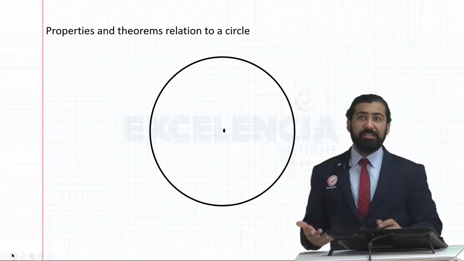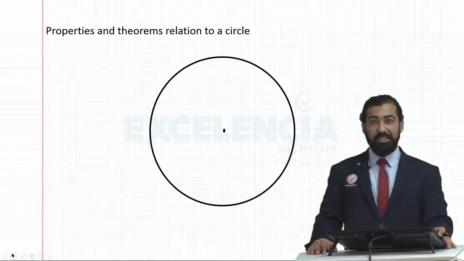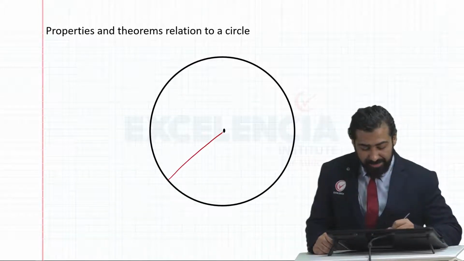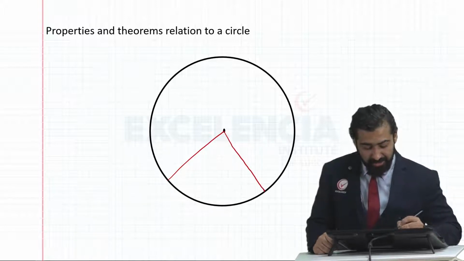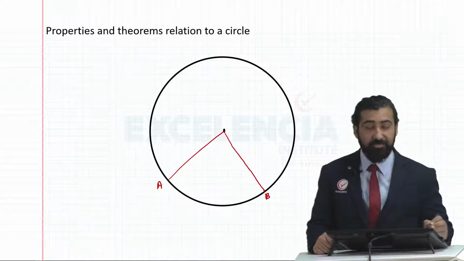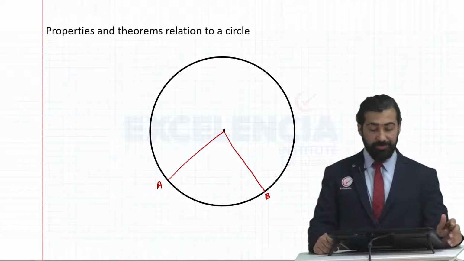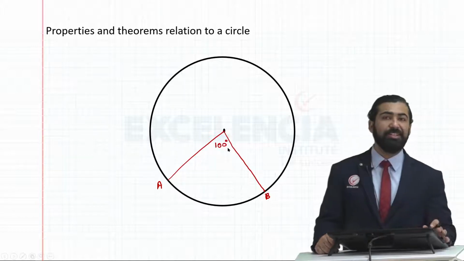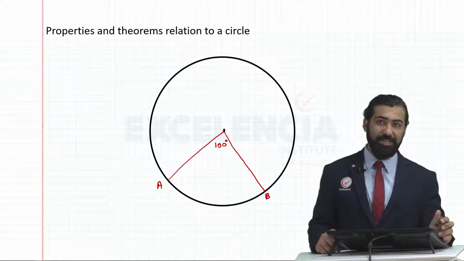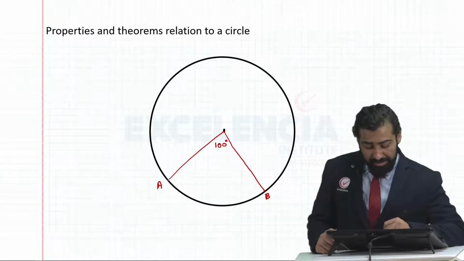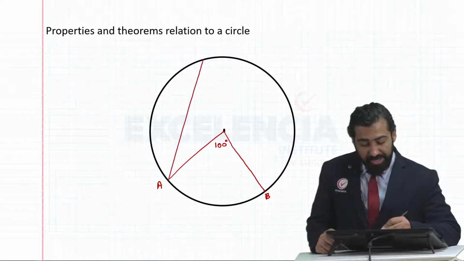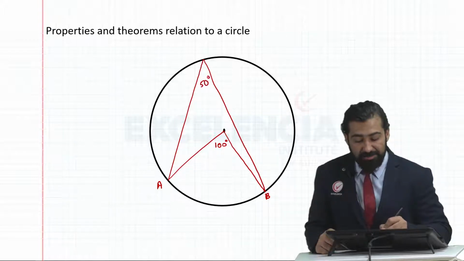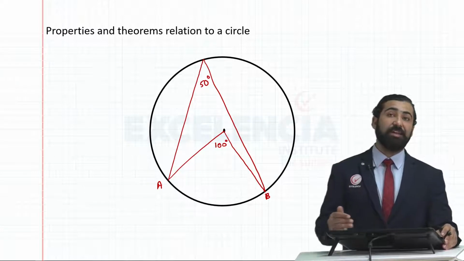Now we'll be looking at some properties and theorems that we have already studied about the circle. Here the center of the circle has been given to us. Suppose I make some angle at the center using the endpoints of arc AB. Let's say this angle came out to be 100 degrees. It doesn't look like 100 degrees, I know, but let's assume it's a 100-degree angle. Now, if the same arc is making another angle on the circumference, this angle will always be half of the one at the center.